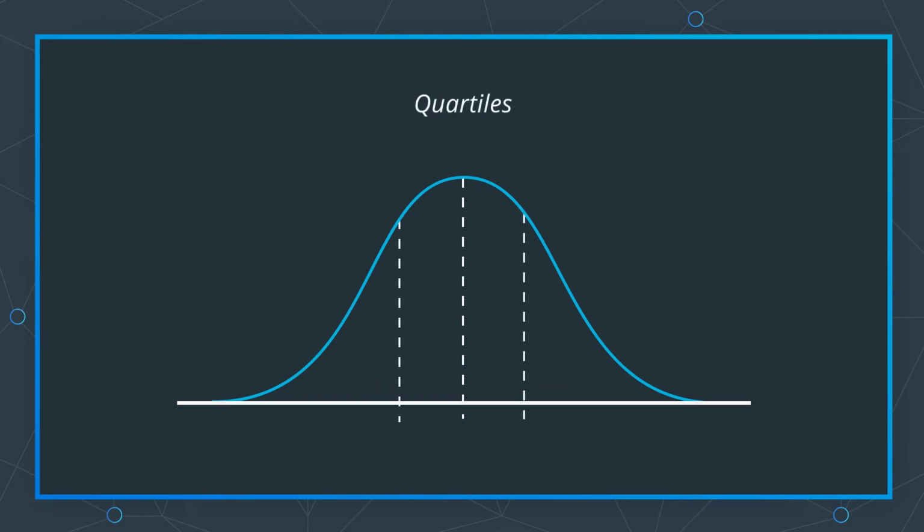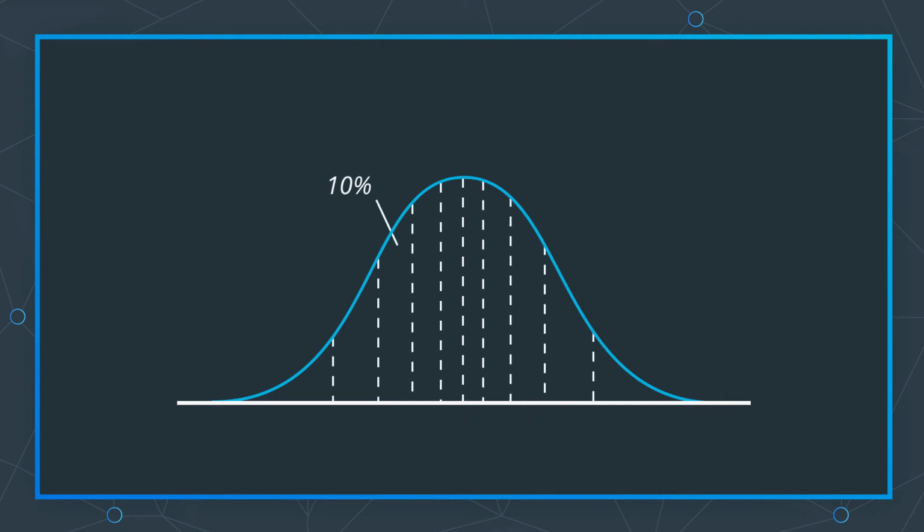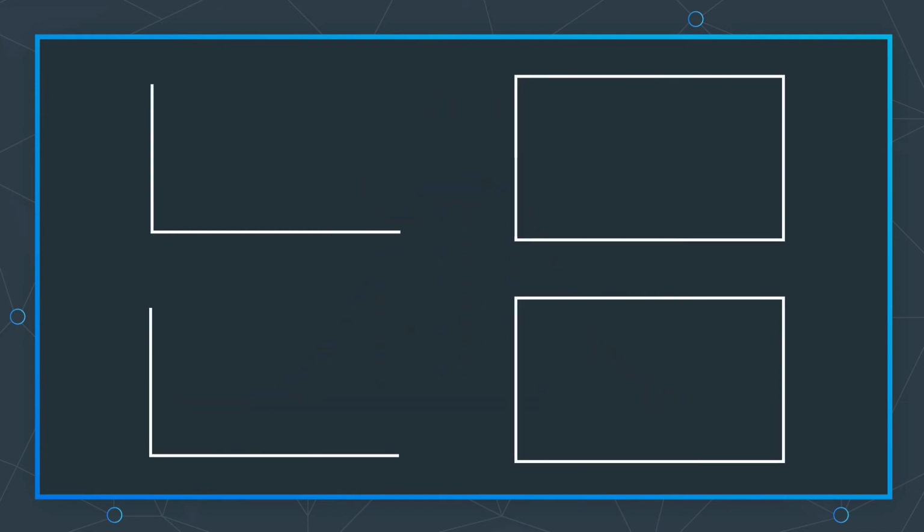Quartiles divide the dataset into 4 groups, but with quantiles, the dataset can be divided into any number of equally sized groups. For example, you could have 10 quantiles. These are usually called deciles. The word quantile is usually used to denote the cut points, but is sometimes used to refer to the groups themselves. Let's get back to the goal of comparing your distribution of returns to the normal distribution.